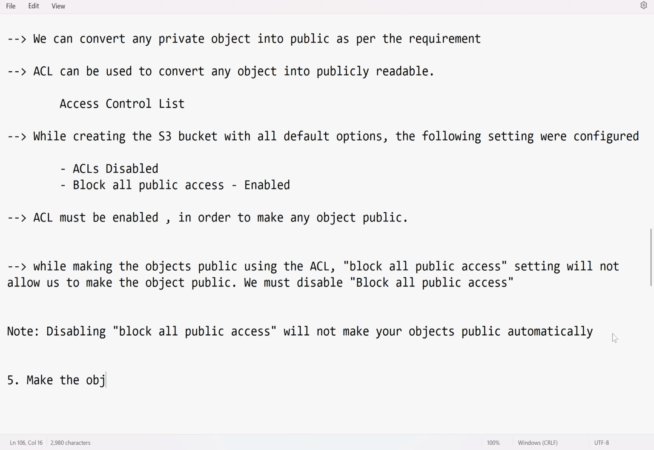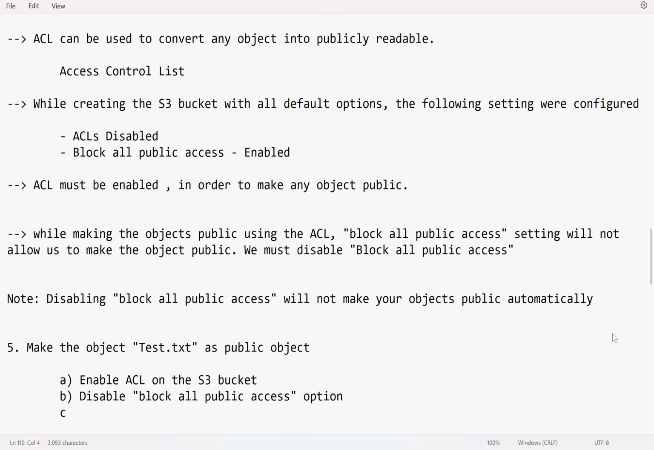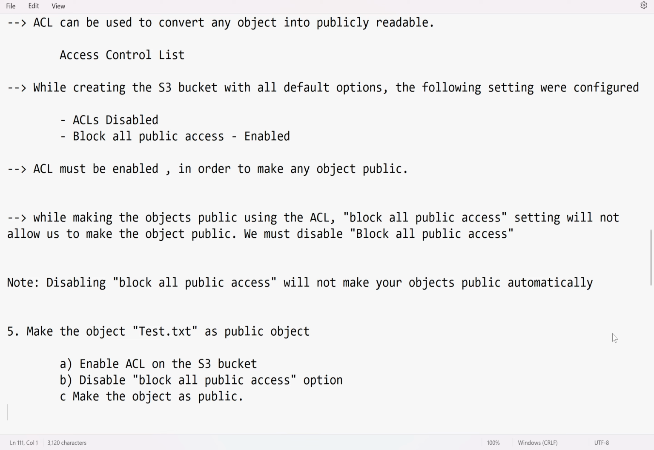Make the object, the one which we uploaded already, which is test.txt, a public object. What do we have to do first? First, we need to enable ACL on the S3 bucket, first point. Then disable block all public access. And then you can make the object a public object.